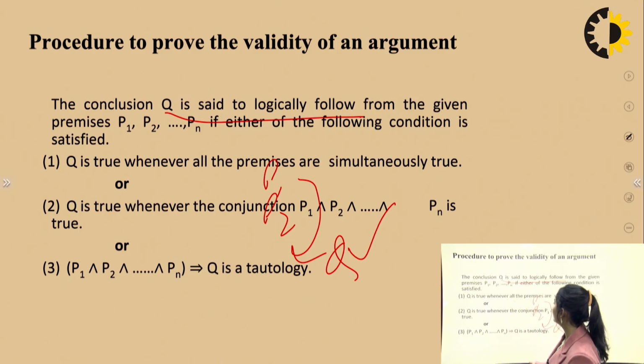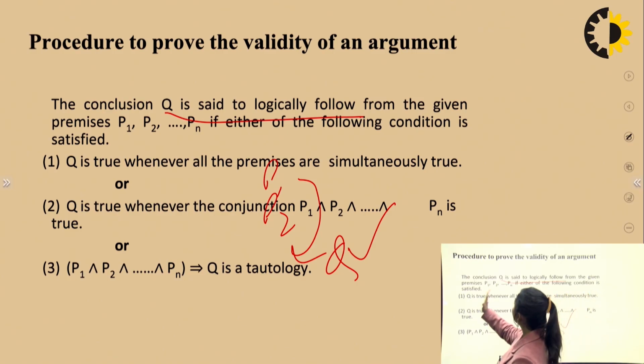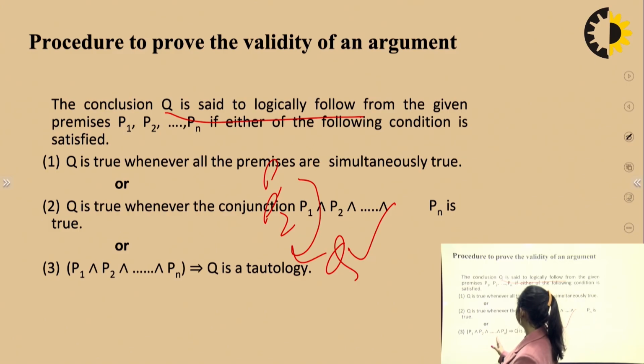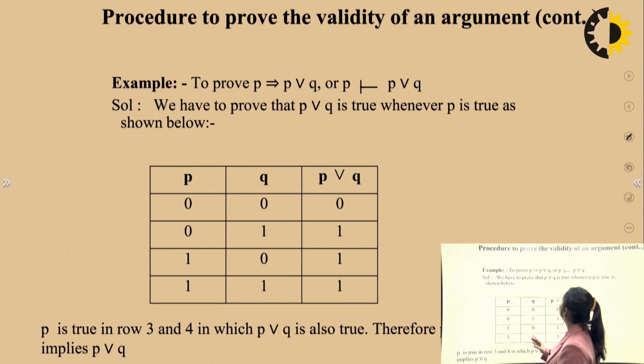So how do we prove that? There are two ways to do it. Either Q is true whenever all the premises are simultaneously true, or Q is true whenever the conjunction P1, P2 to Pn is true, or P1 intersection P2 and so on implies Q is a tautology. Procedure to prove the validity of an argument, you can check here.